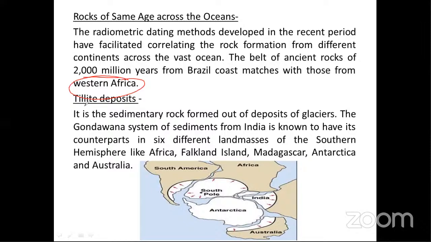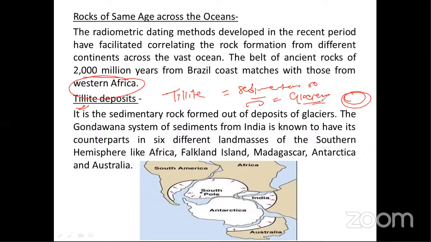Now, Tillite deposit, very important here. Tillite is called a sedimentary rock. What is Tillite here? Tillite is a sedimentary rock. Maybe in prelims they can separately ask a question: which of the following statements is correct about the Tillite deposit? So Tillite deposit is a sedimentary rock, and this type of rock is only formed with the help of deposition of sediments. And what agent will bring this type of sediments? It is the glacier, because of the erosion by glacier activity, whatever sediment is deposited is called Tillite deposit.